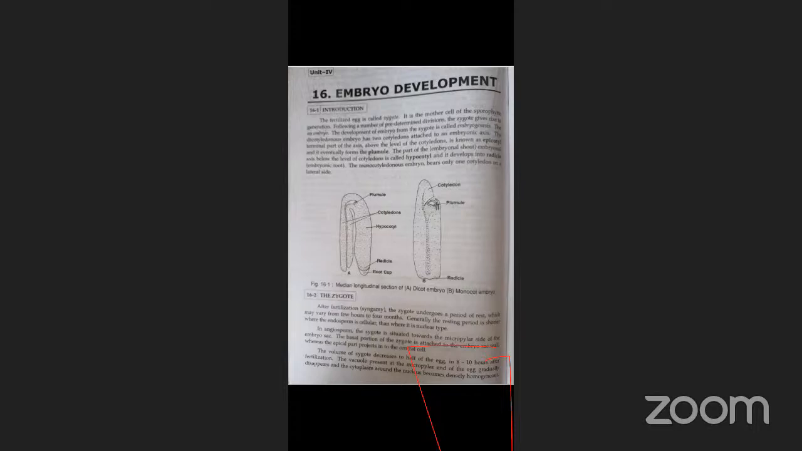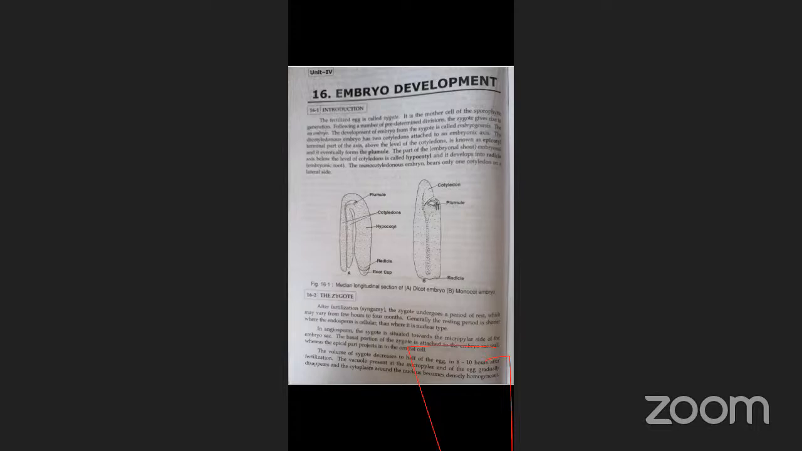What about female? The fusion of gametes. What happens next? Fusion of male and female gametes. Next, what happens? The formation of zygote is taking place. The zygote, after many divisions, forms the embryo.